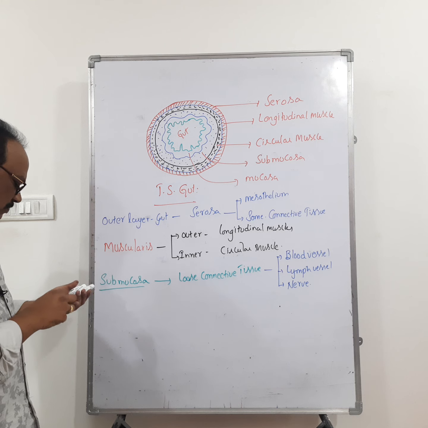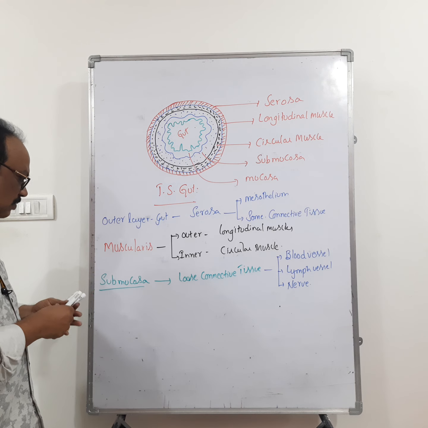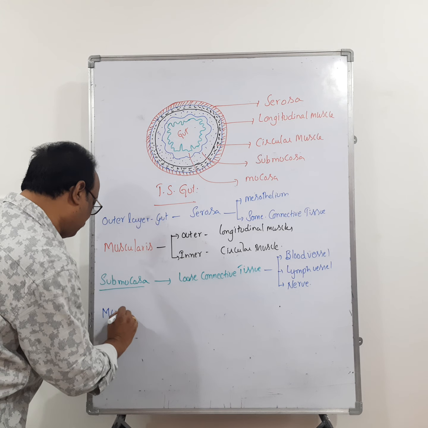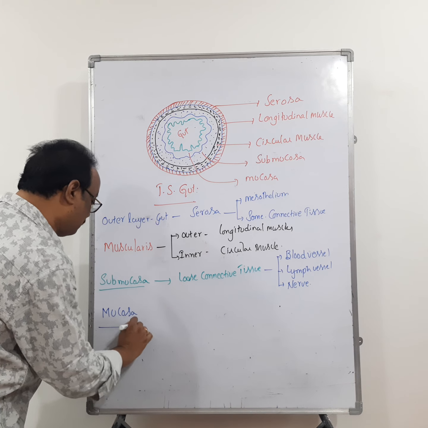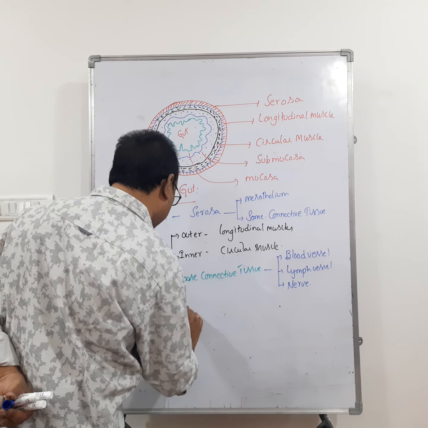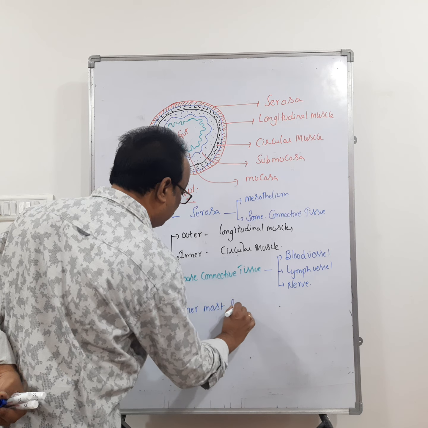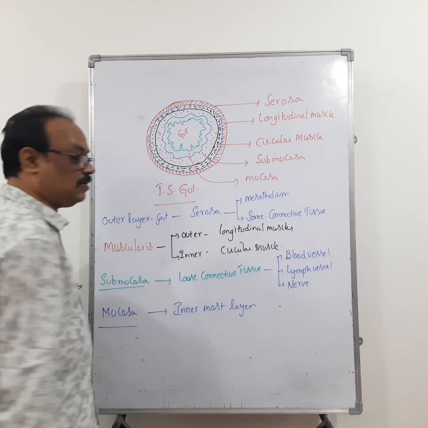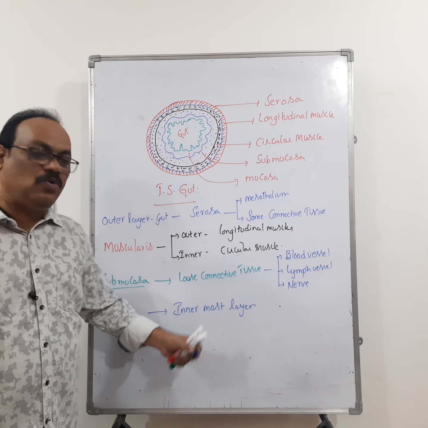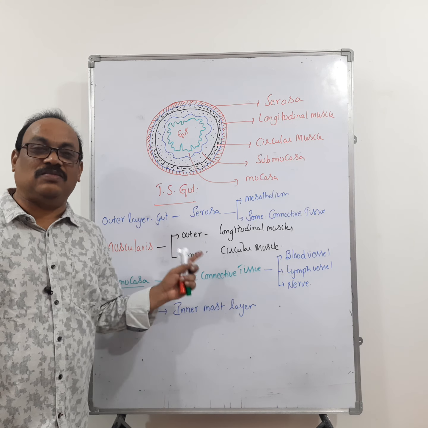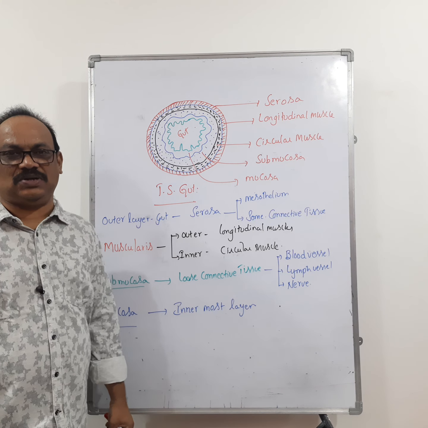Then the third one, last one, mucosa. Mucosa is the innermost layer of the alimentary canal. Remember that this mucosa undergoes modifications.